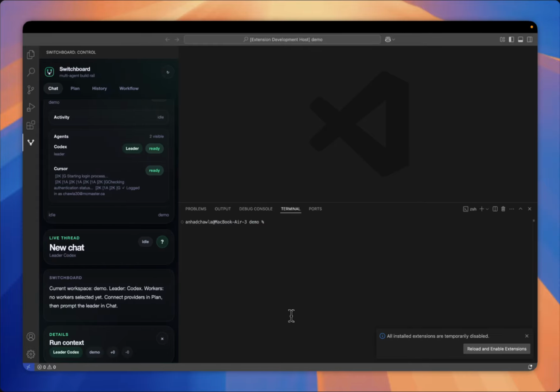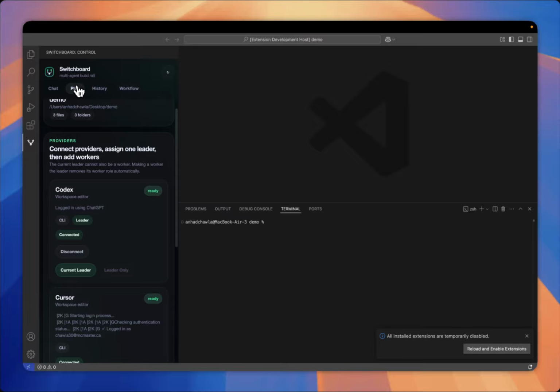Hello and welcome to Switchboard, a VS Code extension where you don't have to pick just one vibe coding agent. So what's the problem these days? We have so many different vibe coding agents, but why should we pick one? They all are incredibly powerful. We have Codex, Cursor, Gemini, Claude, and us vibe coders now struggle to pick one, and that has become a hectic process. But vibe coding is supposed to be incredibly helpful, right?